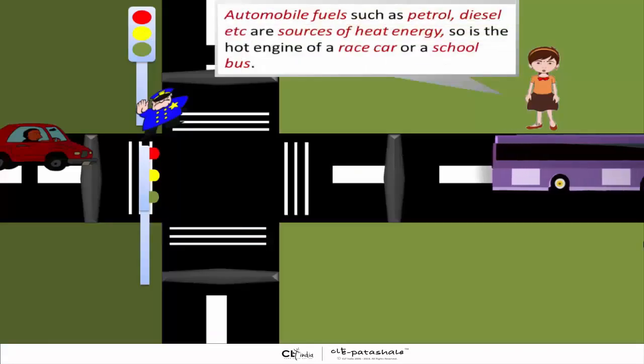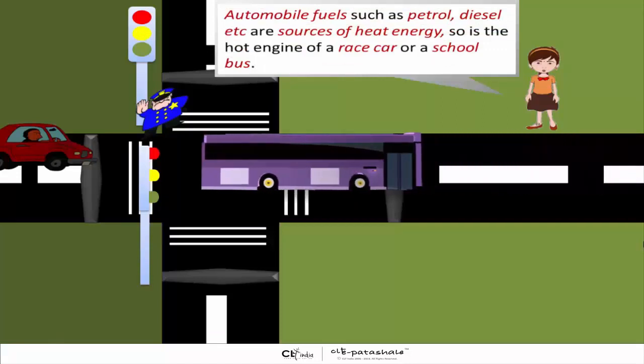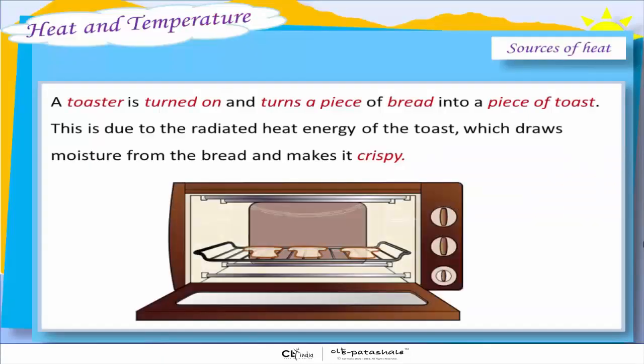Automobile fuels such as petrol, diesel, etc. are sources of heat energy. So is the hot engine of a racer car or a school bus. A toaster is turned on and turns a piece of bread into a piece of toast. This is due to the radiated heat energy of the toaster, which draws moisture from the bread and makes it crispy.